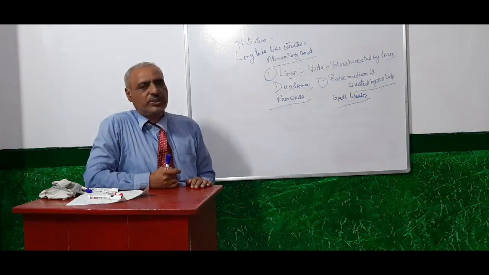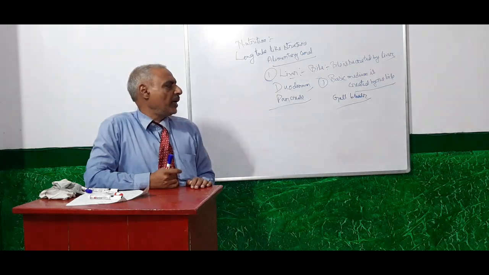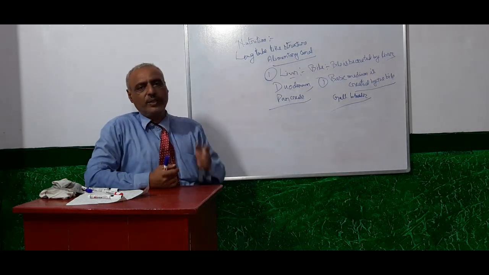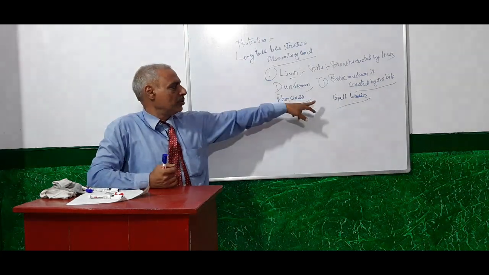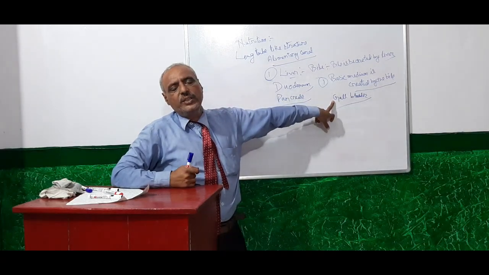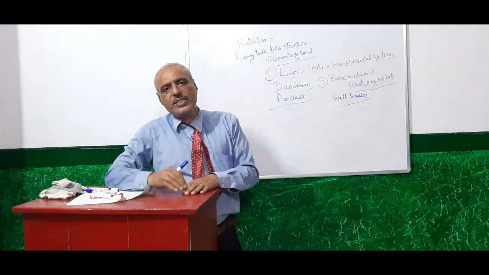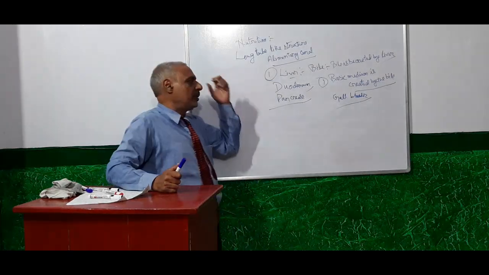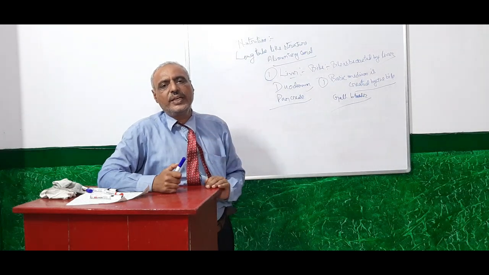Two types of ducts also arise from the gallbladder and the liver, and these two ducts carry the bile secreted by this gland, and one duct also arises from the pancreas. These ducts meet at one place, and a common duct is formed, and by that common duct they throw their secretions directly into the